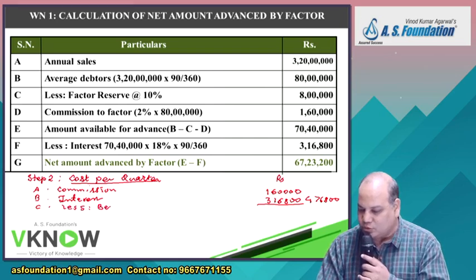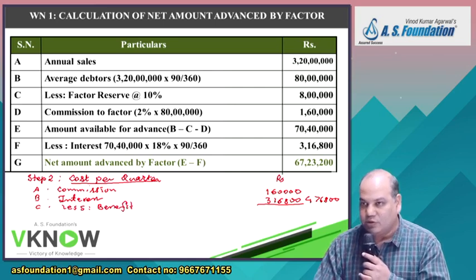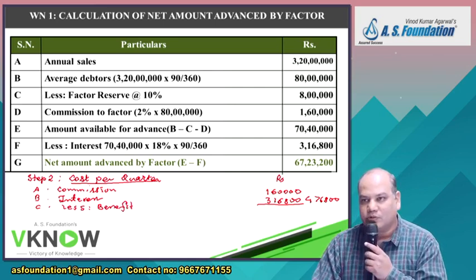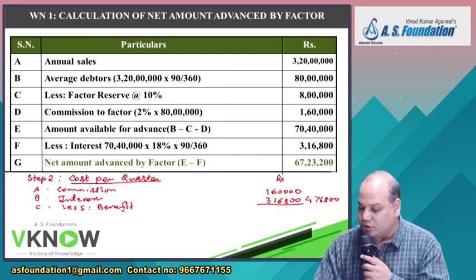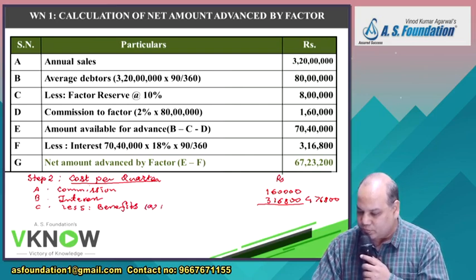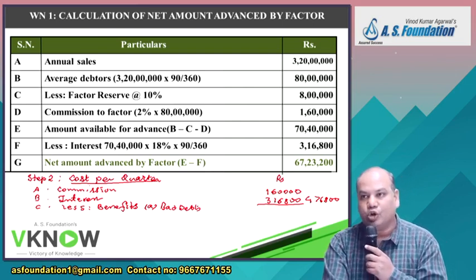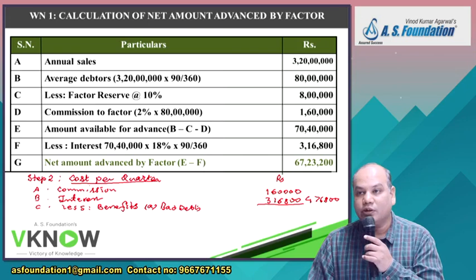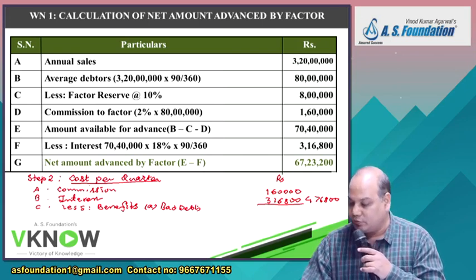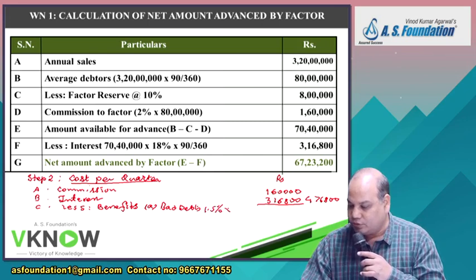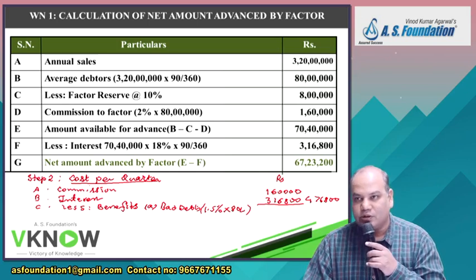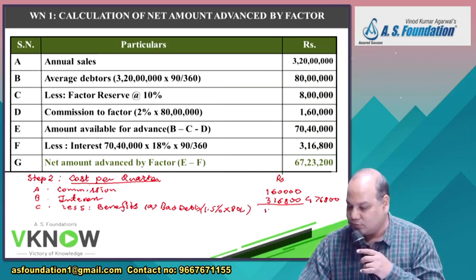But point number C, less benefit. When you are using the word effective, it means if there is any side benefit, that also will be considered. So what are the two benefits I will consider here? One, right below A, bad debts. So what will be the bad debts which we will incur in one quarter? 1.5% of sale. 1.5% of 80 lakh. We are doing the calculation for a quarter. Sales in a quarter is 80 lakh. 1,20,000.